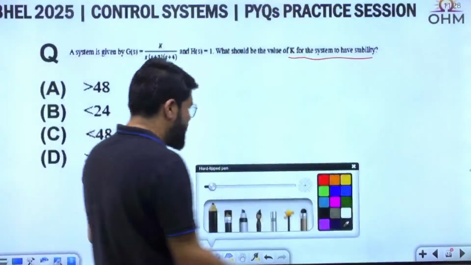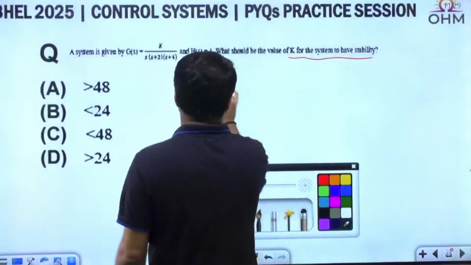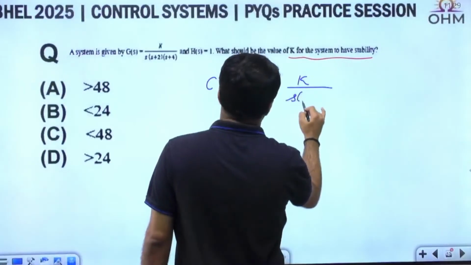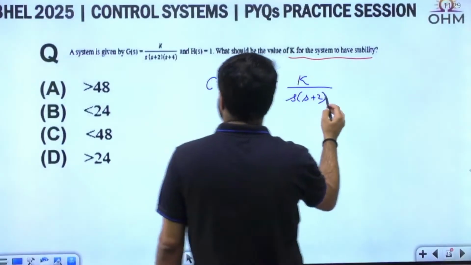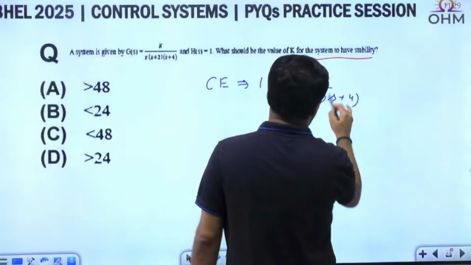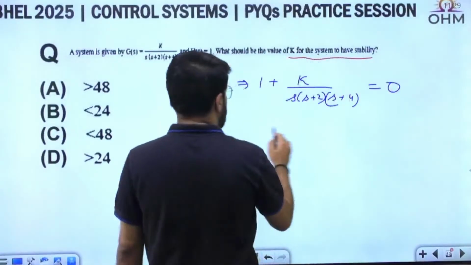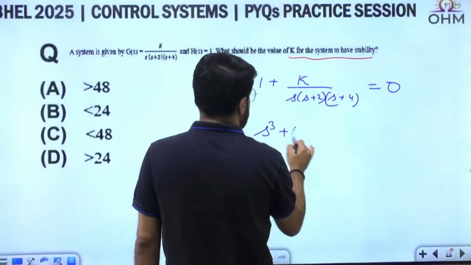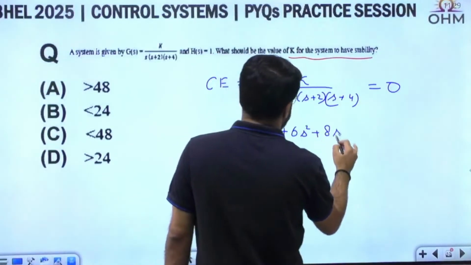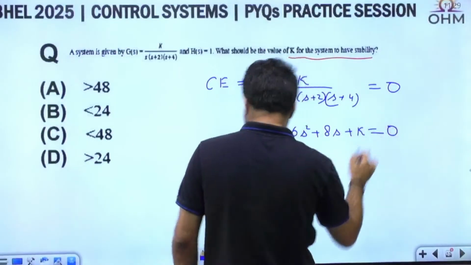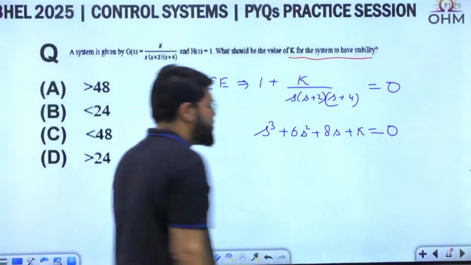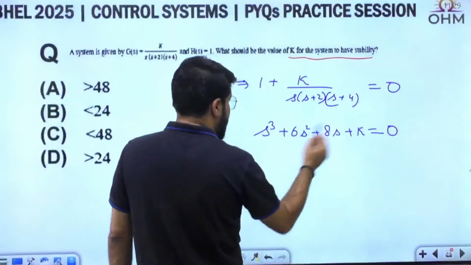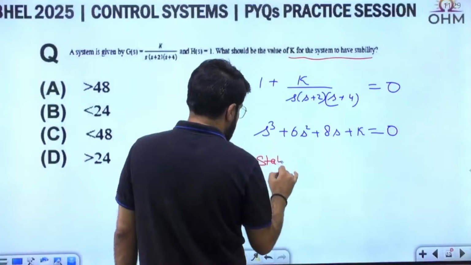Now see, if I complete the characteristic equation here: 1 plus G(s)H(s), 1 plus K upon s(s plus 2)(s plus 4) equal to 0. Solving it, I'm getting a cubic equation: s cube plus 6s square plus 8s plus K equal to 0. Now, inner greater than outer for stability, right?